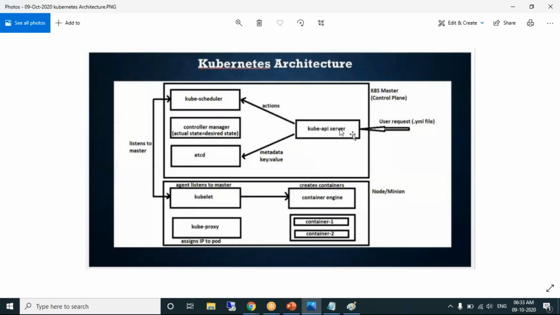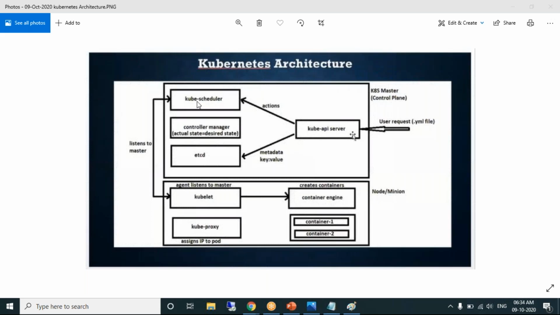It just takes the YAML file. It does not do any action. It will just pass it on to the Kube scheduler. It's something like a receptionist or a messenger. That's it. That information is passed on to the Kube scheduler. Clear about understanding the Kube API server? Okay. So the Kube API server, just like a receptionist, takes the YAML file and sends it to the Kube scheduler.